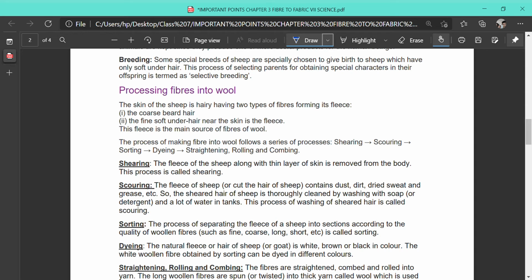Okay. Next, what is the process? What are the different steps? We are going to read about the different steps. First it is shearing. Then after shearing it is scouring. And after scouring it is sorting, then dyeing, then straightening and rolling. We are now going to deal with this topic in detail.